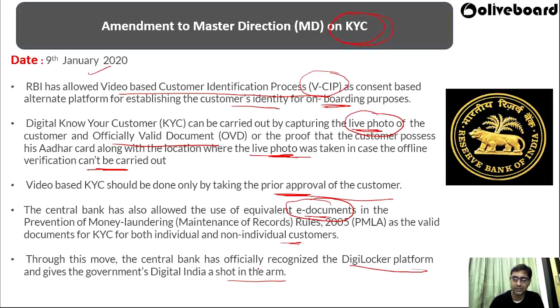You know what is digital locker? So digital locker is a kind of platform where you get around 1 GB of storage from the government side. You can go to the digital locker website and open your account over there, and you will get 1 GB storage where you can store all your official documents so that they can be used as an e-document during the KYC process.